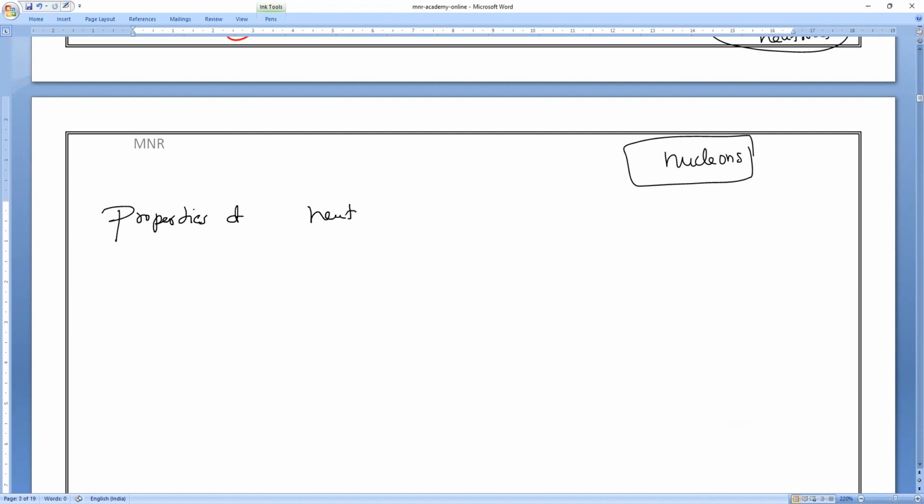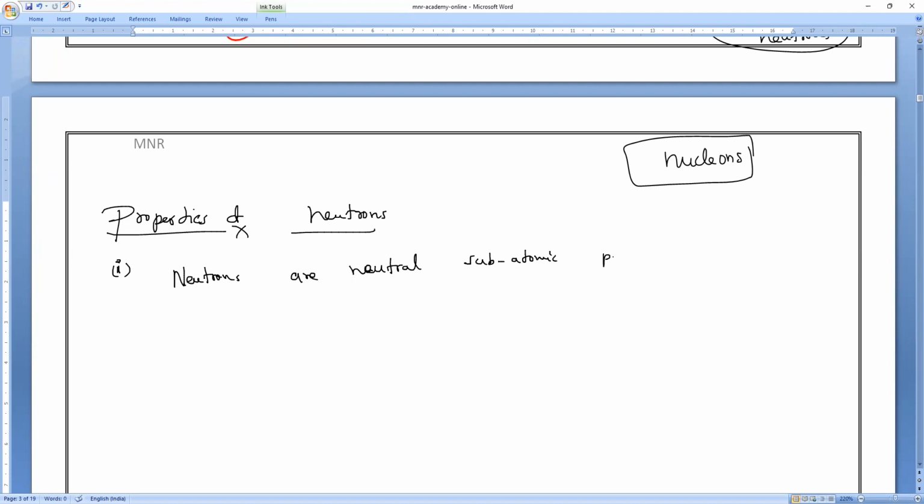Properties of neutrons. First point, neutrons do not have any charge. What does that mean, everybody? No charge means they are neutral. They are not positive, they are not negative. So they are neutral subatomic particles.